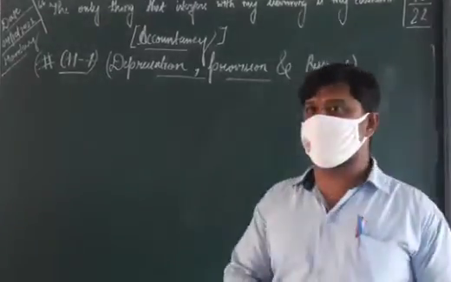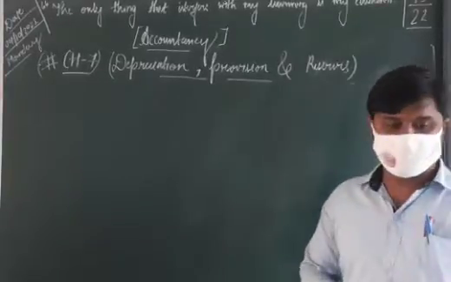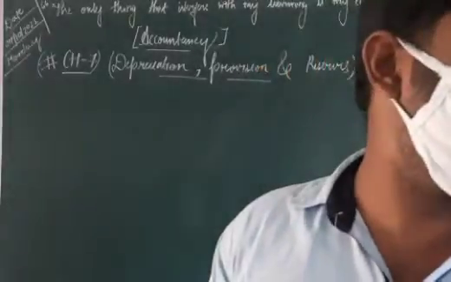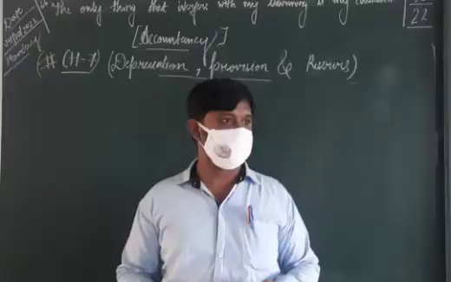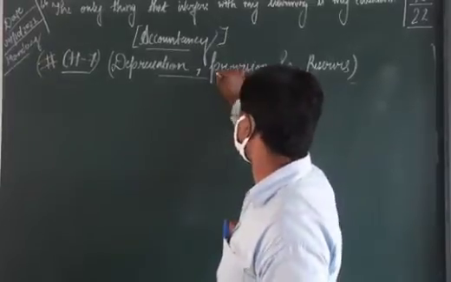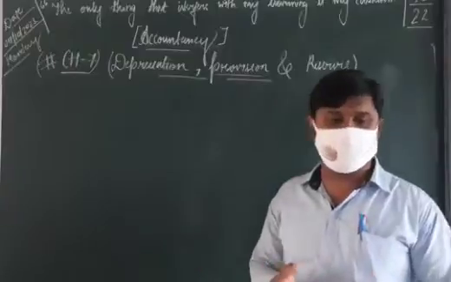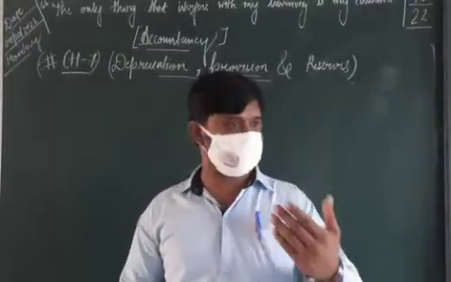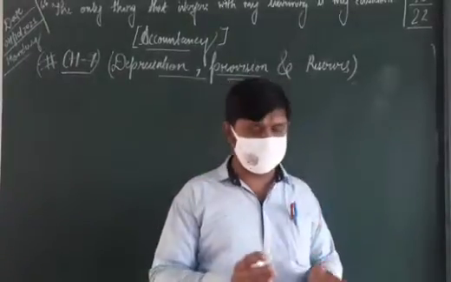Today we are going to see chapter 7: depreciation, provisions and reserves. This is video number 21. In this class we are going to see provisions and reserves. We discussed provision a little in the last class. We have seen that a provision is created for upcoming expenses or losses, which we already know about.